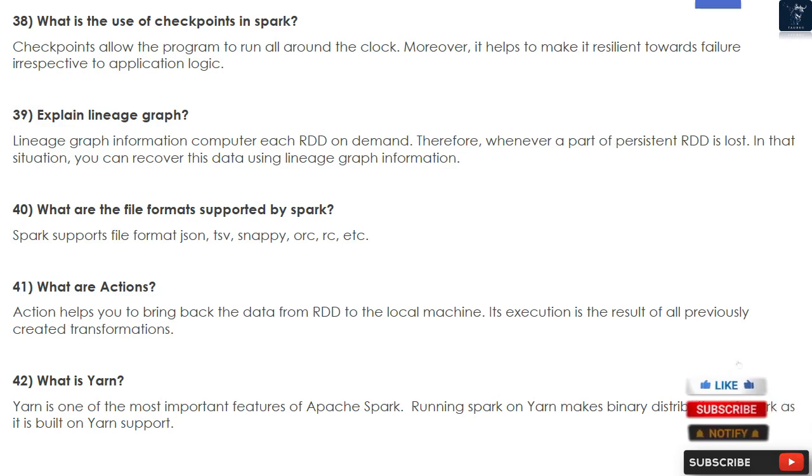40. What are the file formats supported by Spark? Spark supports file formats JSON, TSV, Snappy, ORC, RC, etc. 41. What are actions? Action helps you to bring back the data from RDD to the local machine. Its execution is the result of all previously created transformations. 42. What is Yarn? Yarn is one of the most important features of Apache Spark. Running Spark on Yarn makes binary distribution of Spark as it is built on Yarn support.